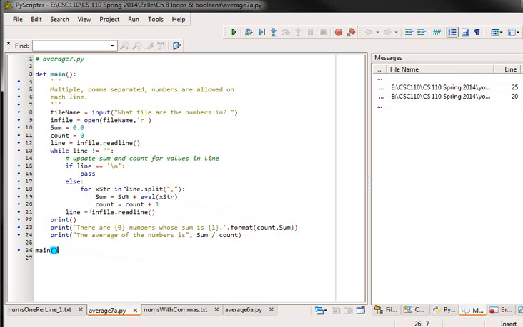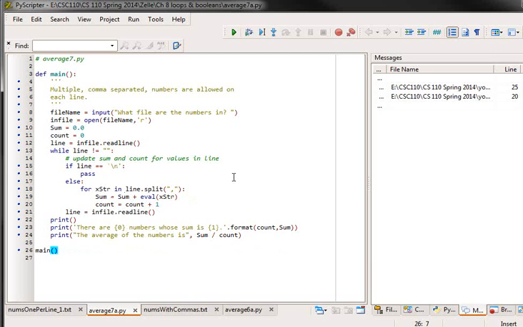And so what this will do, as you recall, is take the string and produce a list, comma separated, where I have the string of the first number, comma, string of the second number, comma, string of the third number, etc. And I now have a for loop to process that list.